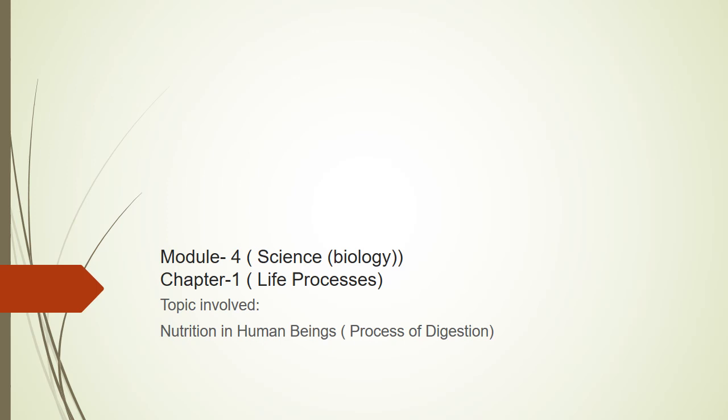Hello students, till now we completed 3 modules in Science, Biology, Chapter 1, Life Processes.